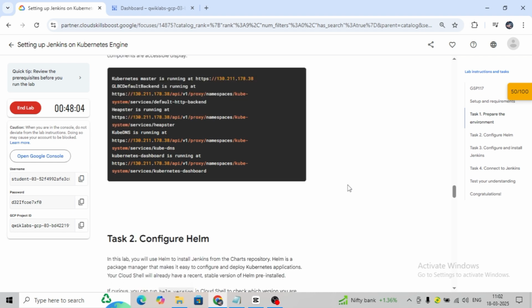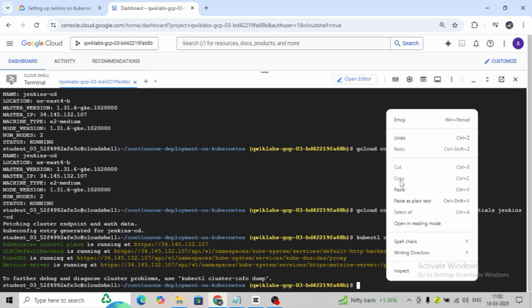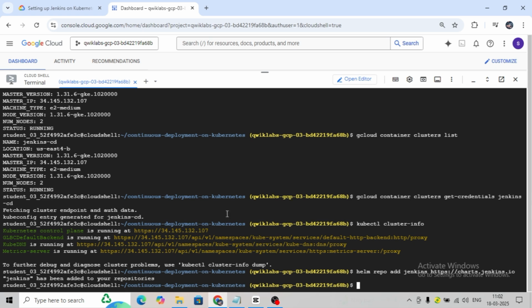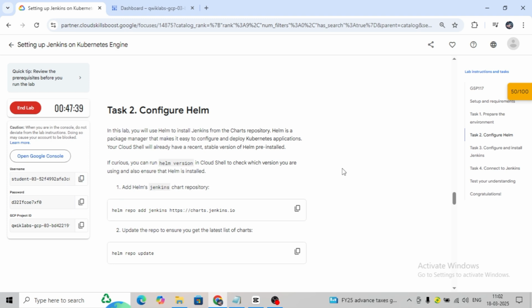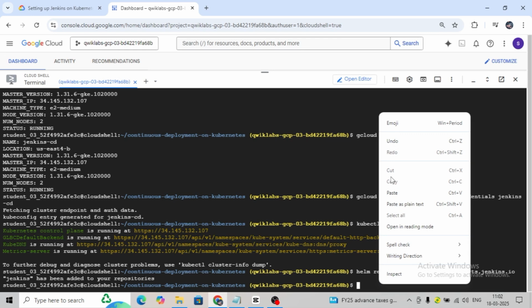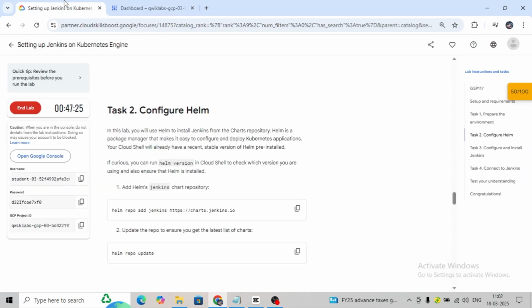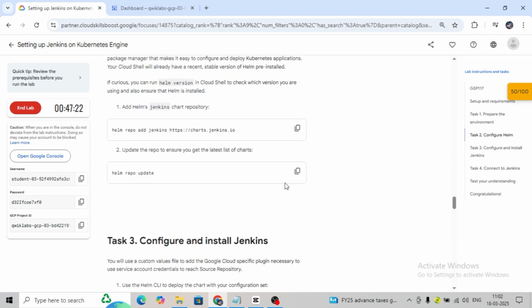Now configure Helm. Add the Jenkins chart repository to Helm. So use this repo command. Let's add. You can see Jenkins has been added to your repository. This is the update command to get the latest list. Update completed. Now just scroll down.